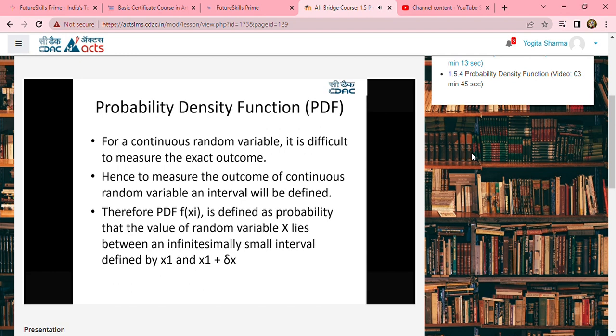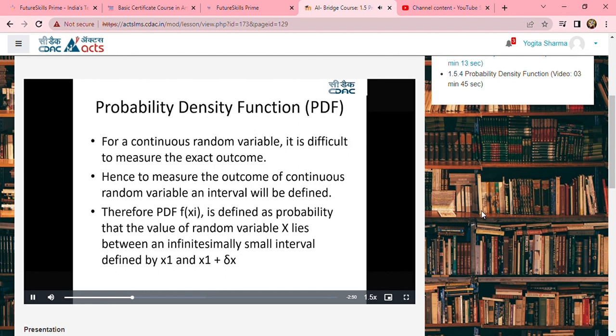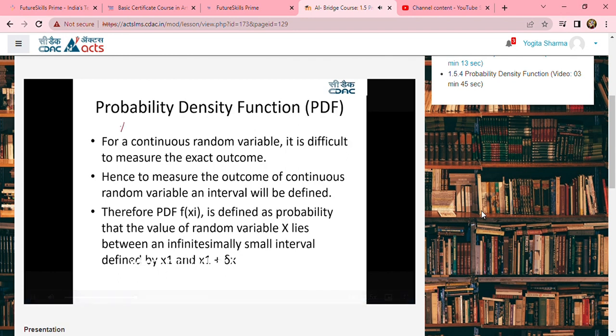Whenever you have a continuous random variable which has the ability of taking infinite values, it is very difficult to measure because it takes infinite values. Sometimes to avoid this, or to measure the continuous variable, we set an interval to this variable. For example, let us assume the attrition rate, or the percentage of employees who are attriting from the company. Now, whenever I look at the percentage of employees attriting, here this is from 1% to 100%, right?